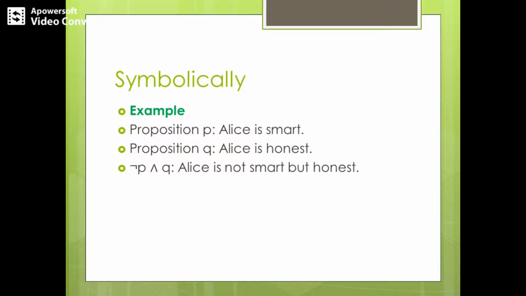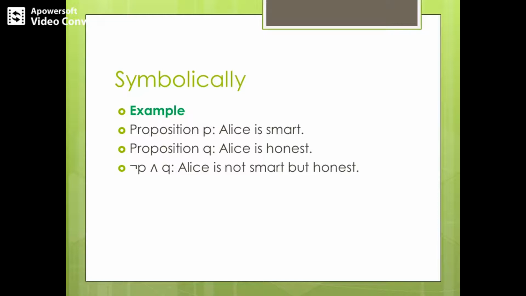But if I write Alice is not smart and honest, it means that Alice is not smart as well as Alice is not honest. Got it right? So if Alice is both smart and honest, I could write it as P and Q, or P conjunction Q. But here you can observe it is saying that Alice is not smart and Alice is honest.